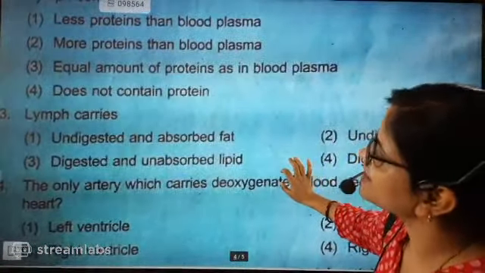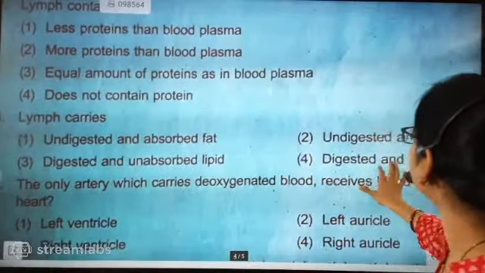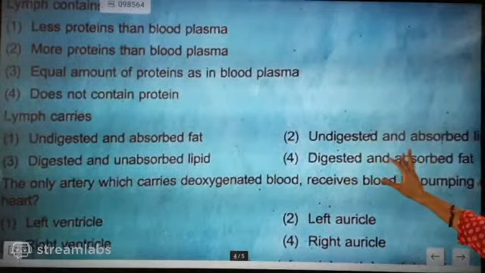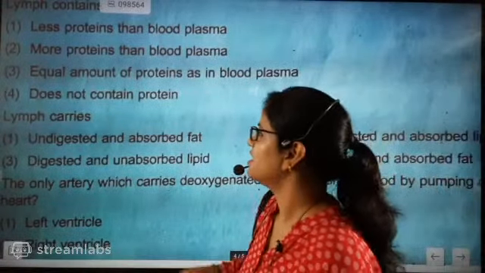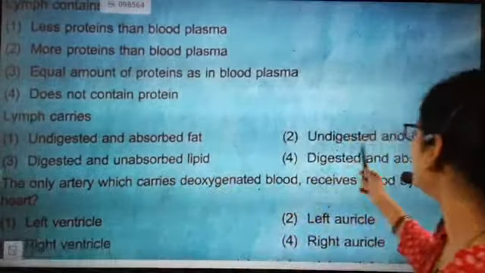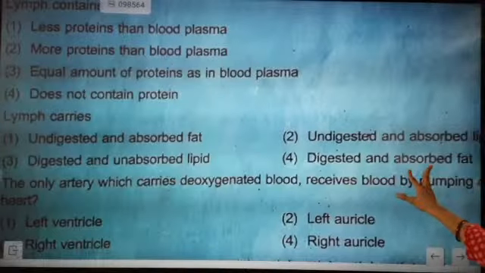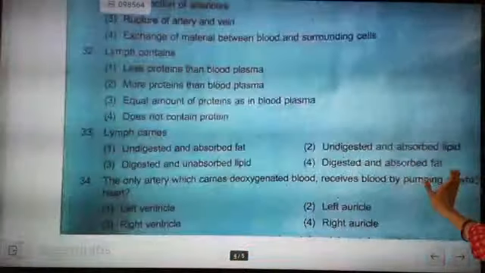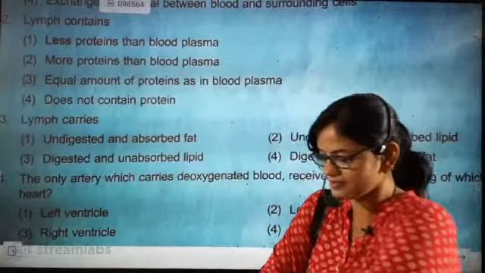Lymph carries undigested and absorbed fats, digested and unabsorbed lipids, undigested and unabsorbed lipids, or digested and absorbed fats. Which one is lymph containing? It is the easiest question. Come on, tell me, what is the lymph containing?